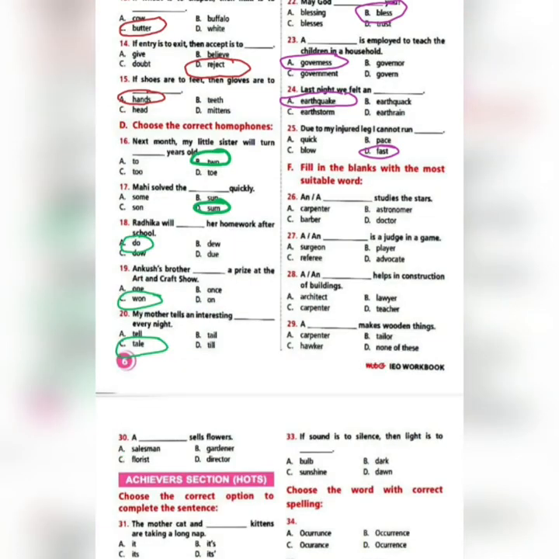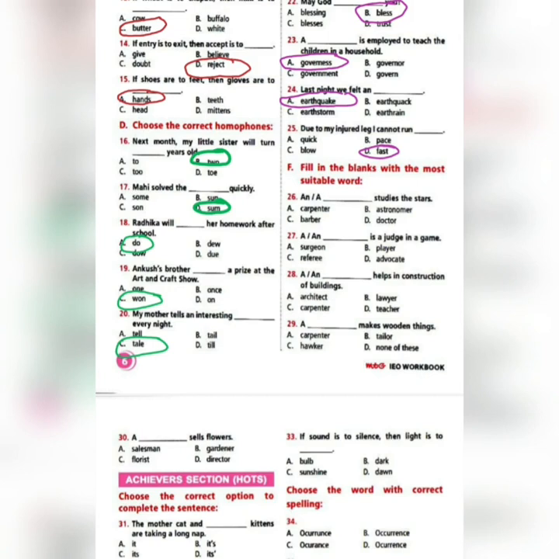In this exercise, you need to know what work is done by which person, that is, the professions of these persons. Out of the four options you have to choose that.